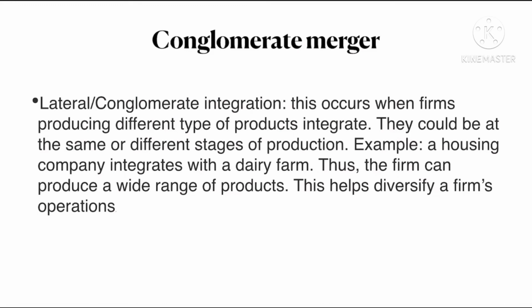Conglomerate merger. This occurs when firms produce different types of products. So this could be at the same or different stage of production, it does not matter, but the products will be different. So if a housing company will merge with a dairy firm, this will be called a conglomerate merger because they're both different products. Thus, the firm will produce a wide range of products which will help increase the diversification of the firm's operations.